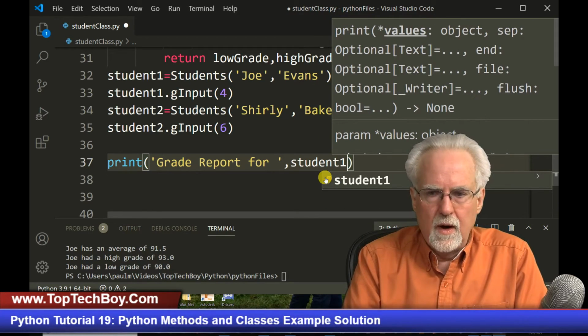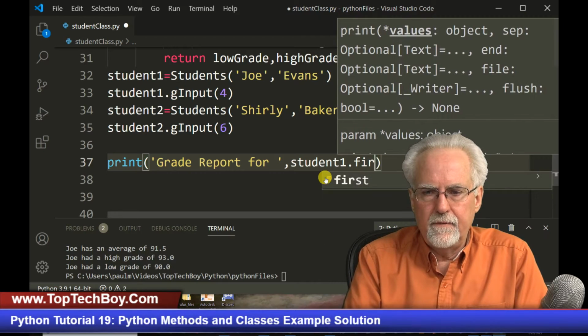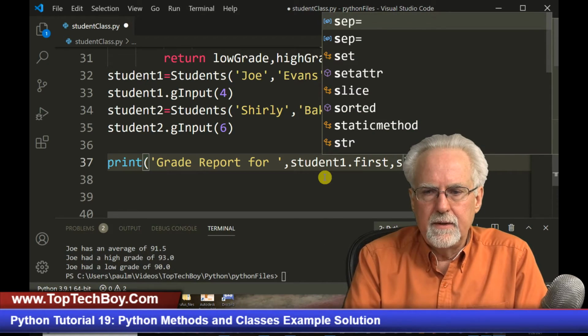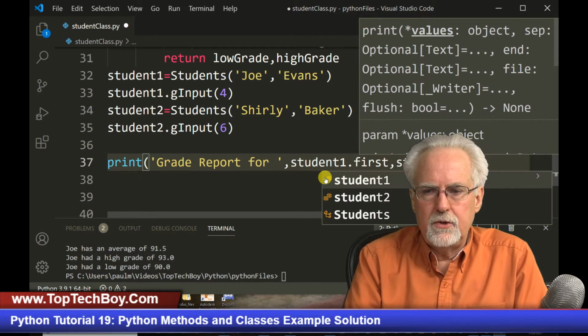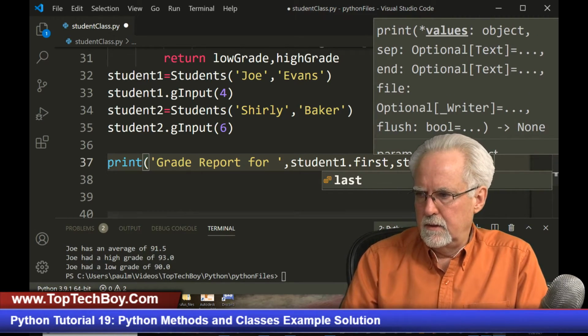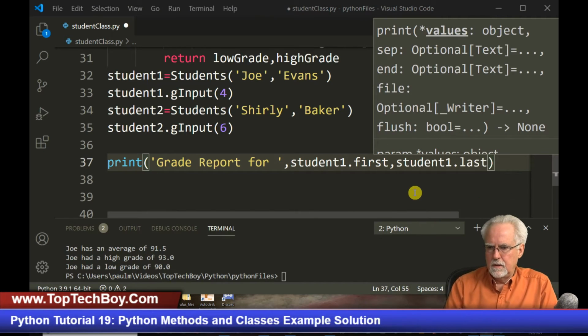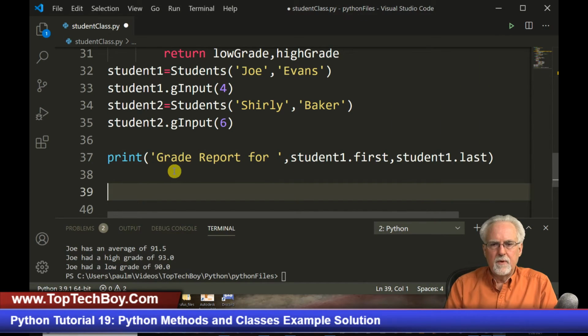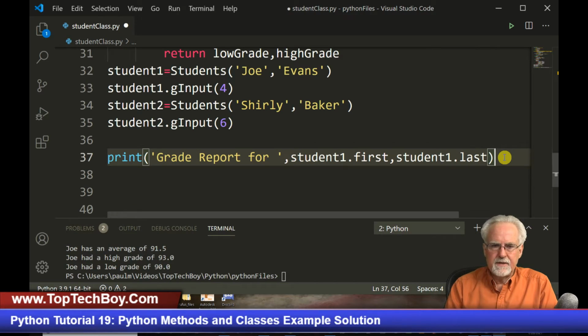Student 1 dot first and comma student 1 dot last. Okay, so I'm going to print grade report for student 1 dot first and student 1 dot last.